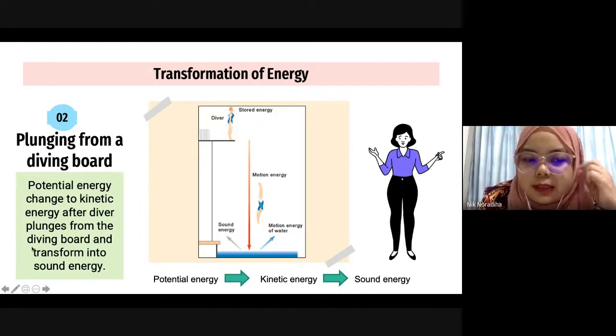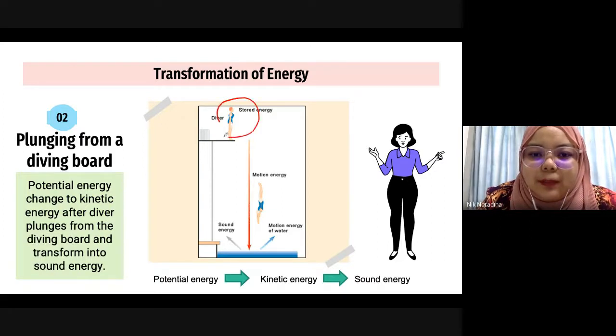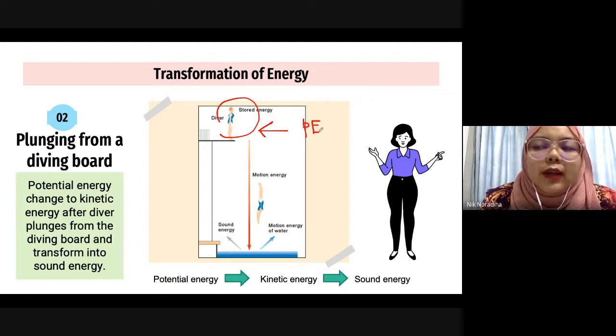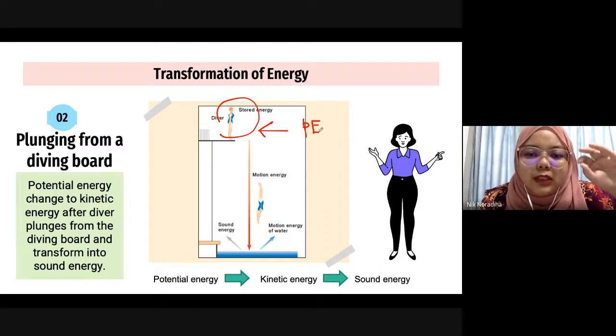Potential energy. Correct. So when the diver is at this certain height, we can find potential energy. Remember, when an object is at a certain height, it will have potential energy.